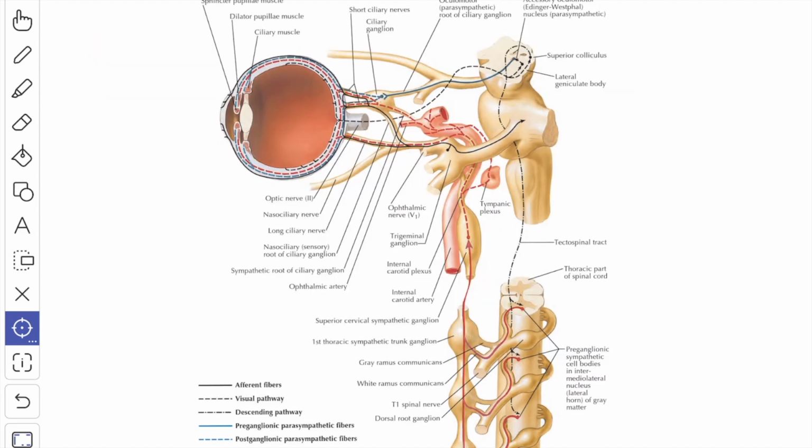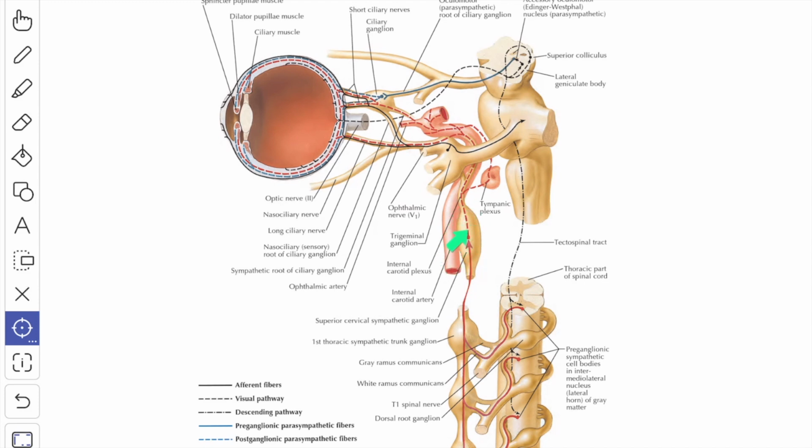Next we'll see about the sympathetic nerves of the orbit. The preganglionic fibers arise from the lateral horn cells of upper 2 thoracic segments of the spinal cord. The fibers enter the sympathetic trunk through the white rami of upper 2 thoracic nerves and run upward without interruption to reach the superior cervical sympathetic ganglion.